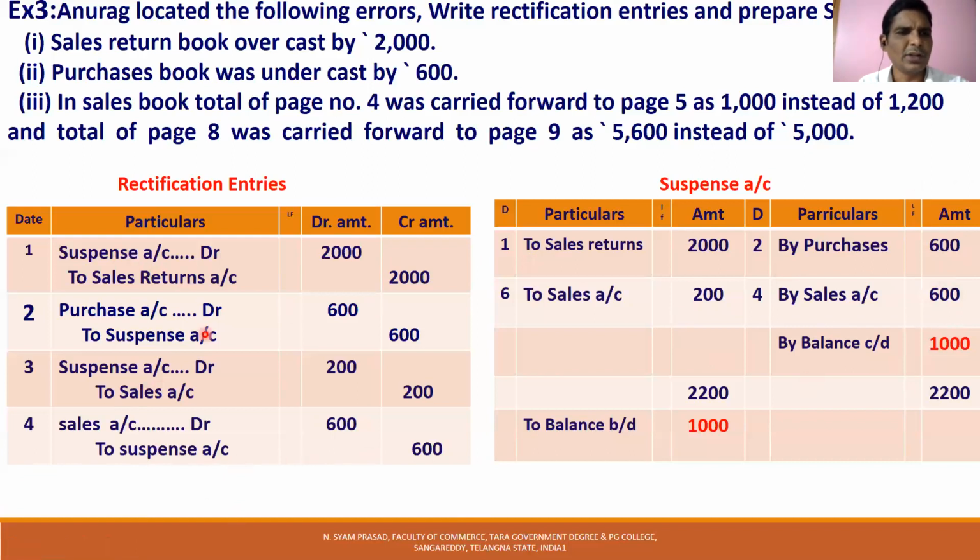So one 2000 debit, one 200 debit in suspense account. Then suspense account credit is there, two times 600 credit. So debit is 2200, credit is only 1200. So 2200, which is more, is to be added first. 2200 taken to the other side, 2200 minus 1200, we get 1000. Balance carried down. This is balance brought down 1000.